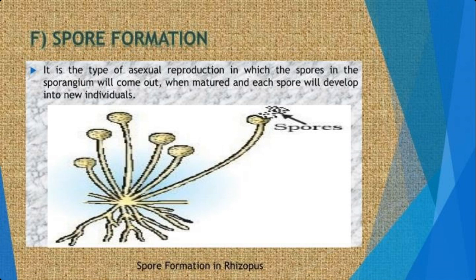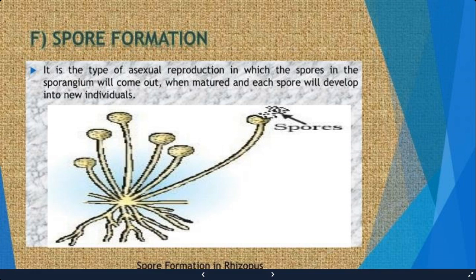Now these spores are present in the air, and when they get favorable conditions like moisture and a nutritive substrate, they germinate, and once again the fungal plant develops. Now this spore formation is in Rhizopus, which is also known as the bread mold.